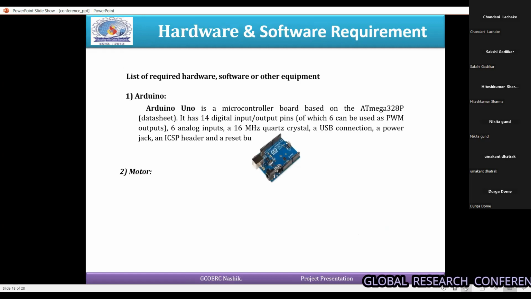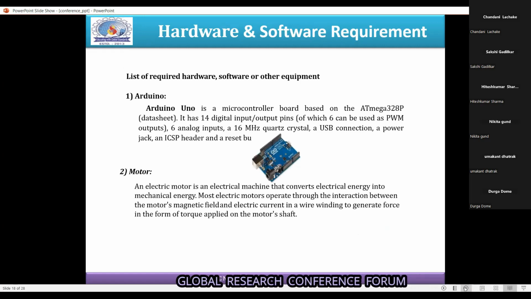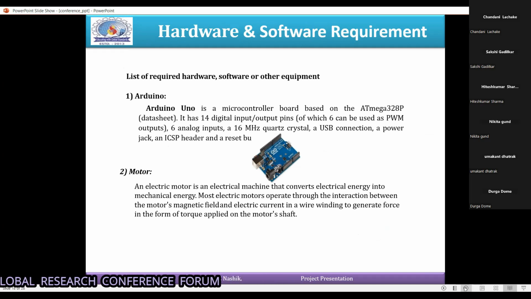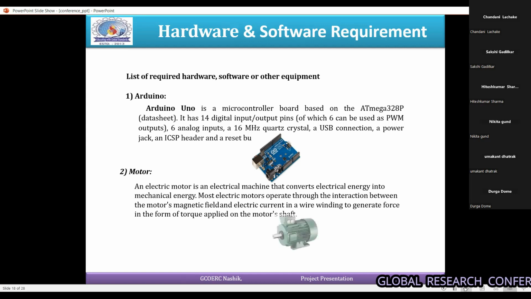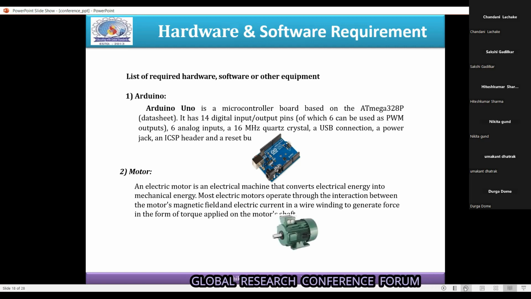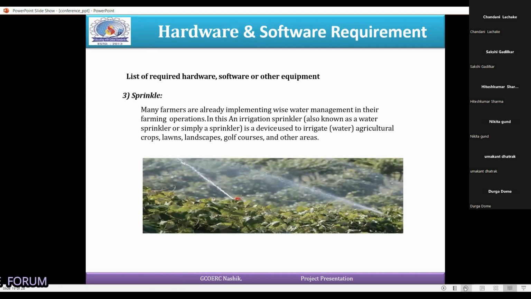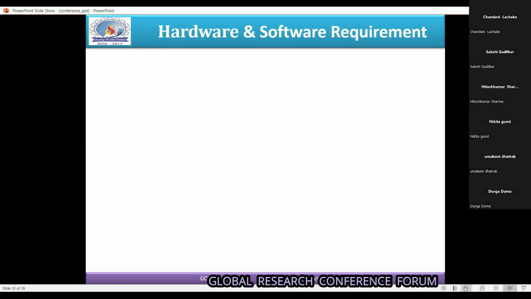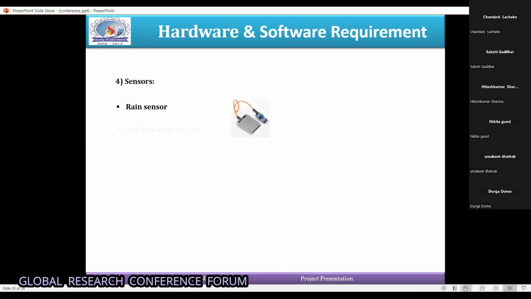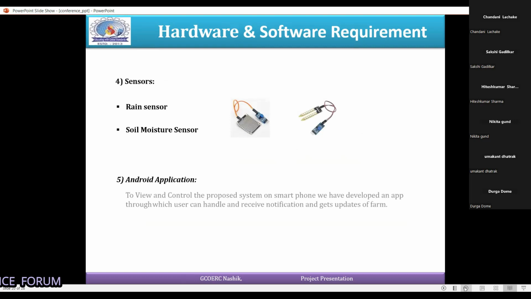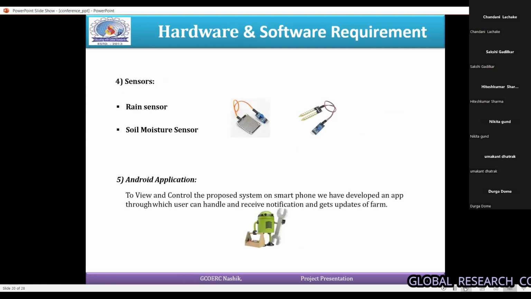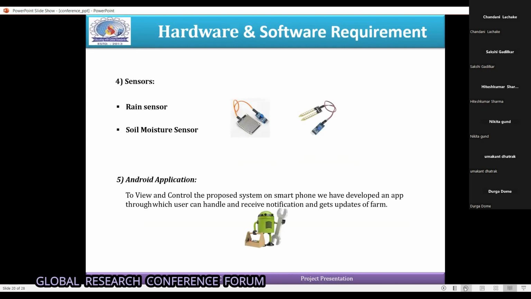So basically, these are the hardware and software we are using in our system. We basically use an Arduino to operate the overall system. Then motors to control the sprinklers and the roof covering module. Then sprinklers to spray pesticides on various crops. Then these are the sensors we are using in our system, like a rain sensor to detect the rain and a soil moisture sensor to detect the soil moisture level.